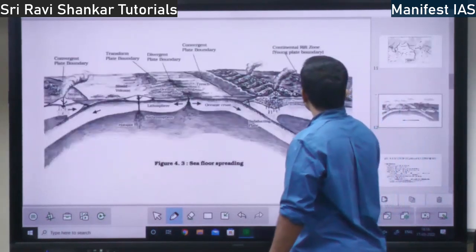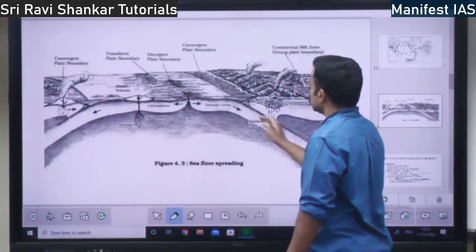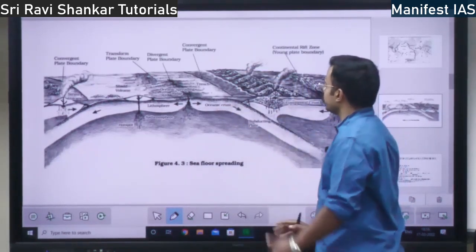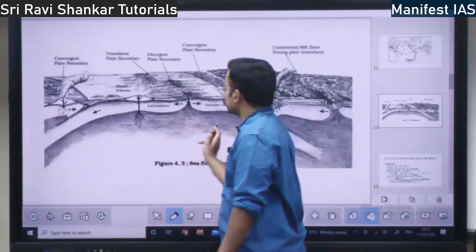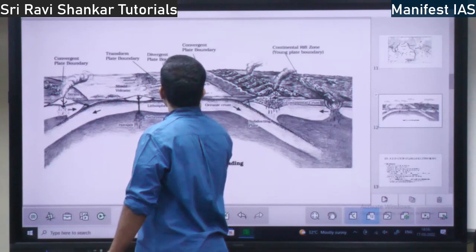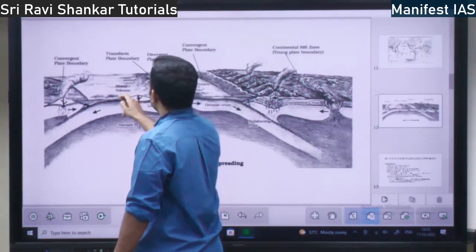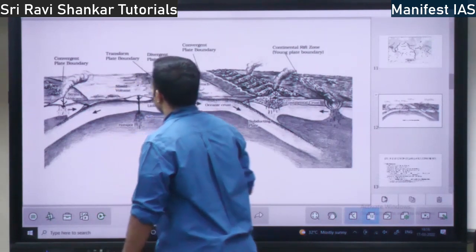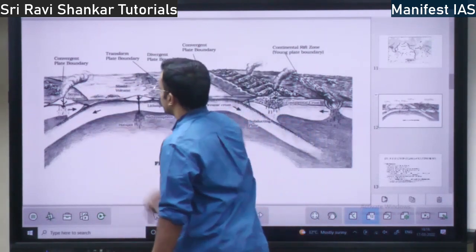Okay, if there is anything I should explain here. See, this is continental crust, oceanic crust. It is subducting. Subducting means going within. Here you have asthenosphere, and lithosphere is moving on either side. Here you have oceanic spreading, the ridge is there. There is a shield volcano, transform plate boundary. I'll discuss what is convergent and what is divergent. So here you have a stratovolcano.